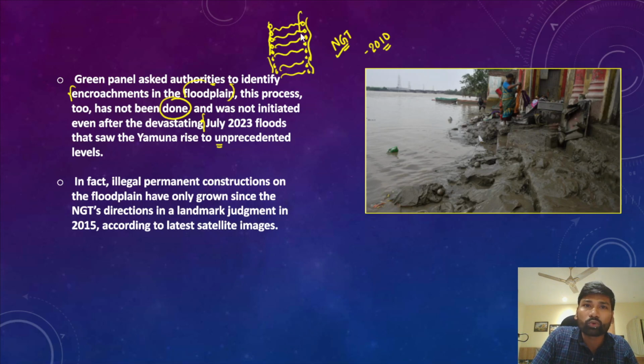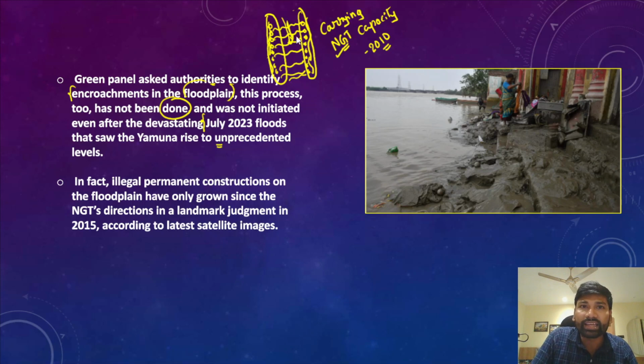Now when you encroach the banks or the floodplains of the river Yamuna, what has been happening? The course of the river Yamuna is further shortening. So the width of river Yamuna is further shortening, right? In this case, the carrying capacity of the river would significantly decline.